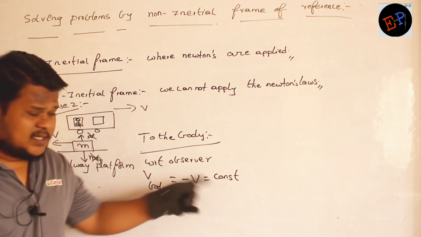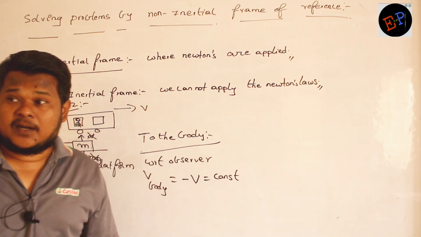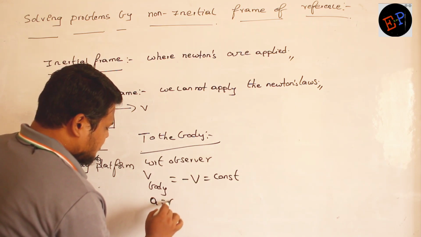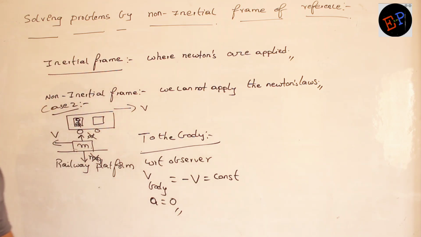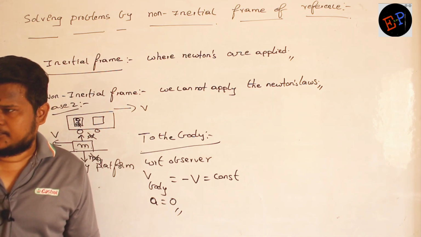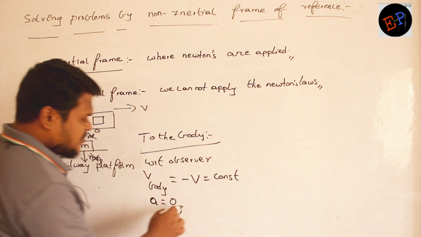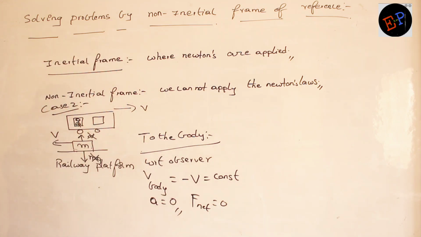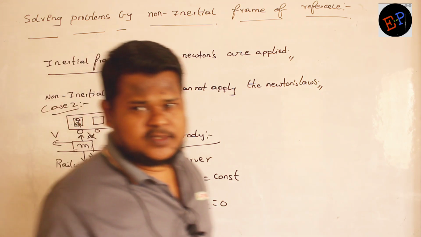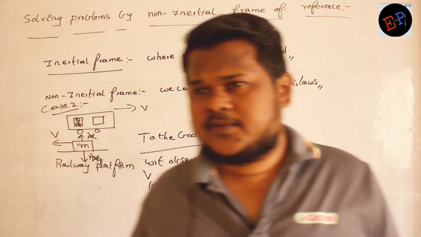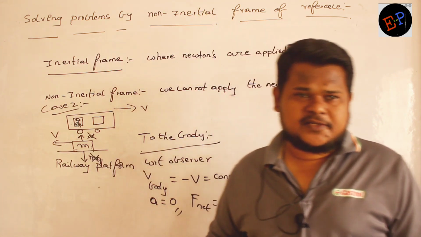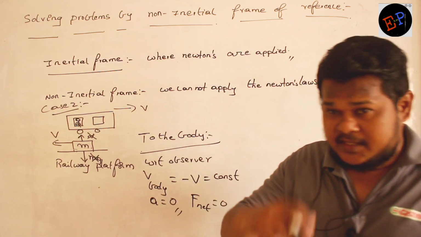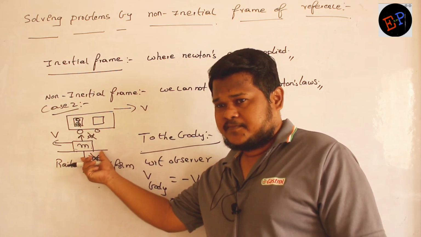Okay. Velocity is constant means what? Acceleration is 0. Velocity is constant means the body does not have any acceleration. Acceleration is not there. Clear? Acceleration is 0 means what? Net force is also 0. Because what is the formula for net force? Mass into acceleration. If acceleration is 0, net force is also 0. Is anybody applying force on this mass?